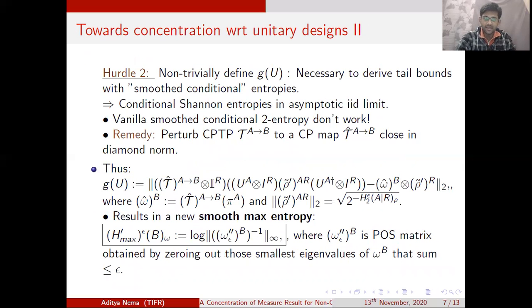And the second hurdle is, so far we have said that, okay, upper bound f by g, look at g squared, and somehow try to find a concentration result for g squared. But how do we define g? In order to define g in such a way that we have the expectation of the function g and ultimately the concentration of the function g about its mean, or the function g squared about its mean, in terms of smooth entropic quantities, we have to perturb the superoperator tau with tau hat such that tau and tau hat are close in diamond norm. Okay, because this is a superoperator now.